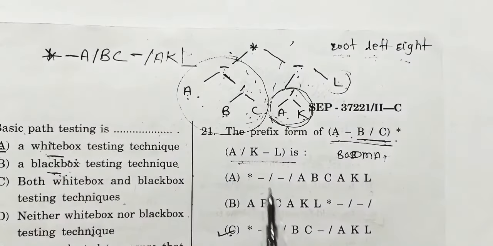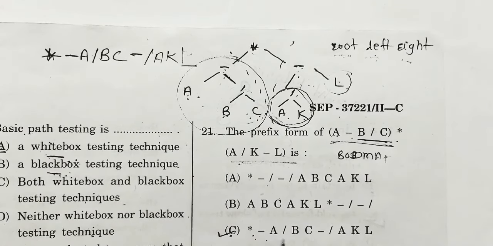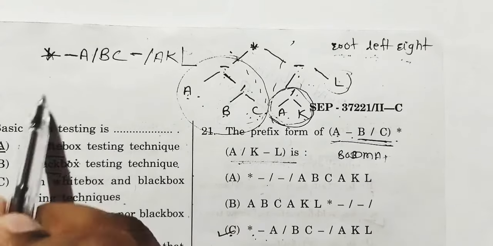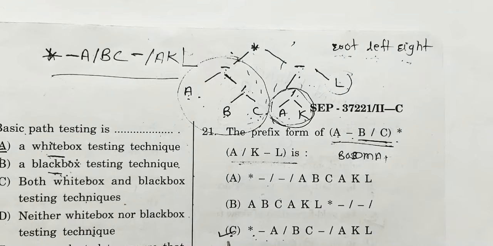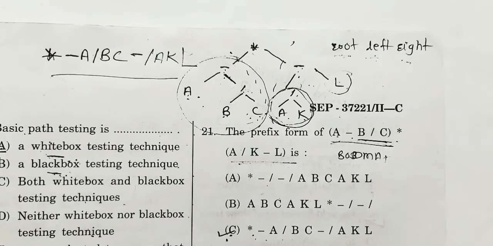So here: star minus A divide B C minus divide A K L. This matches with option C. Option C is correct for question number 21, which is a very simple question.